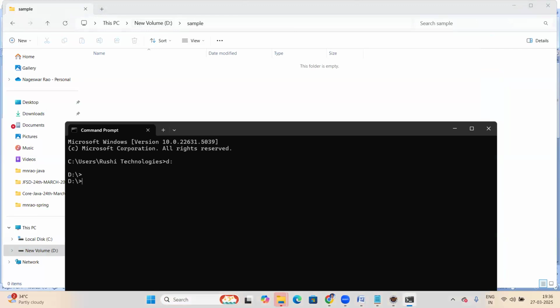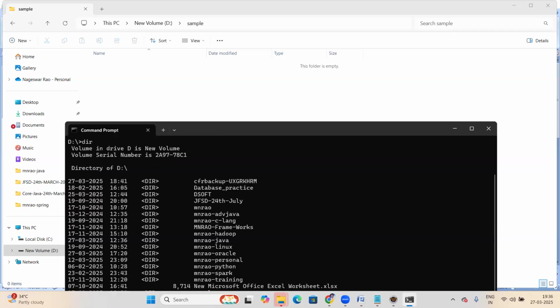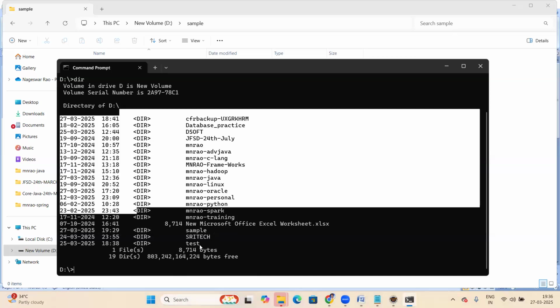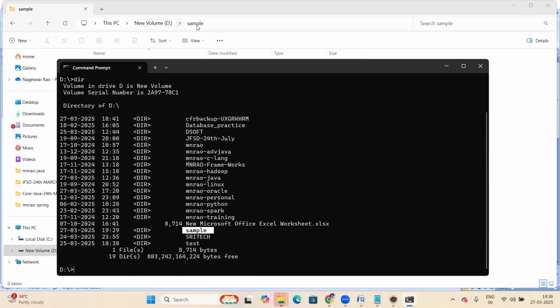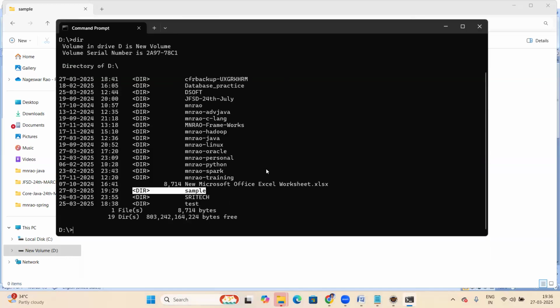Now we are in D drive, right? Not D, that's the contents. See that, D drive contents. Now we should go to sample, in D drive, the sample location, sample directory. How can you go to sample directory now? Anyone from the class?